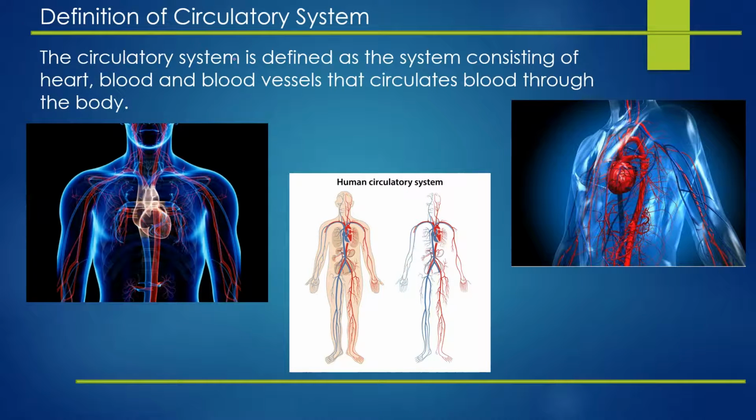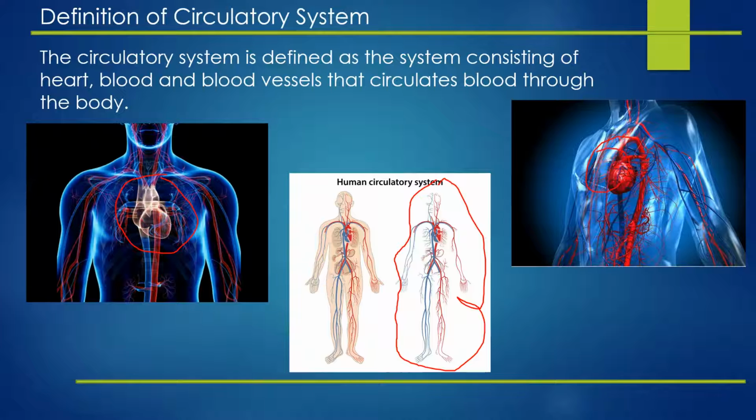So the definition of circulatory system. The circulatory system is defined as the system consisting of heart, blood and blood vessels that circulates blood through our body. So this is heart over here. This is the heart. This is the whole human circulatory system. So circulatory system is spread throughout our body.